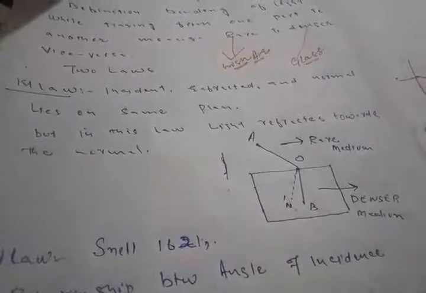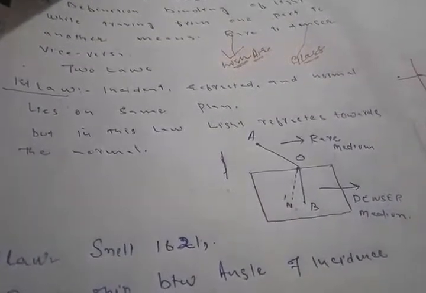Like reflection of light, there we had studied two laws. First law states that the incident ray, reflected ray and normal all lie on the same plane. Same is the case with the refraction of light in law first. But here we have to find out only one difference. What is this? In first law,